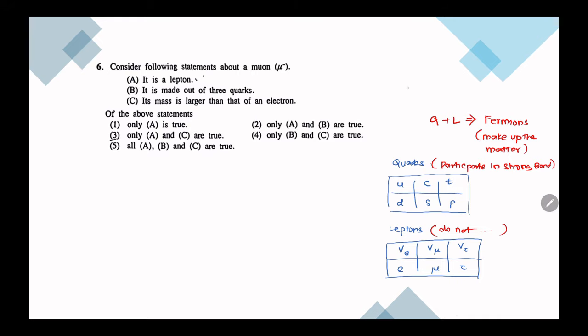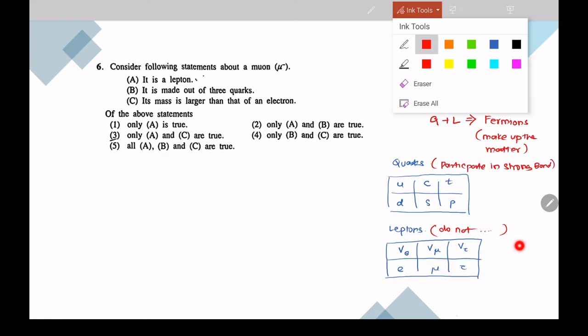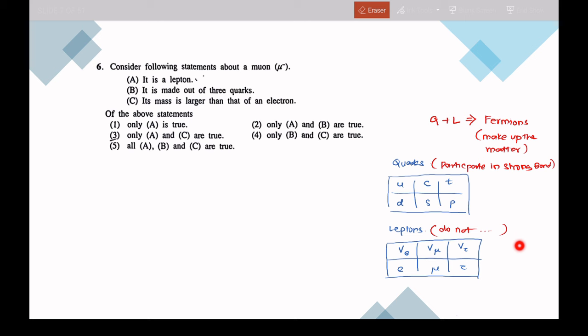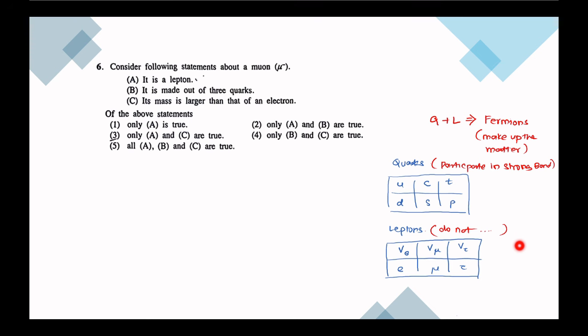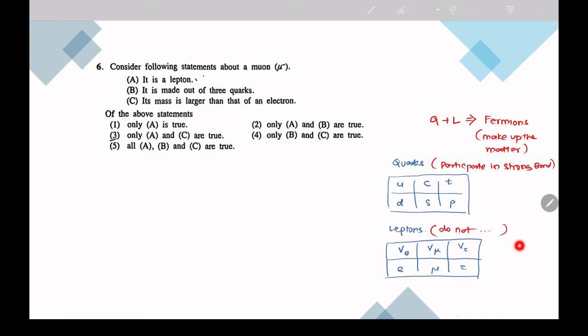Inside the nucleus you have these neutrons, protons, right? Those neutrons and protons are made up of quarks, because they have strong forces inside them holding them together. Then you have the electron. The electron is not in the nucleus, right? It is outside the nucleus, so it is not participating in the strong bond. That is why we call them leptons.